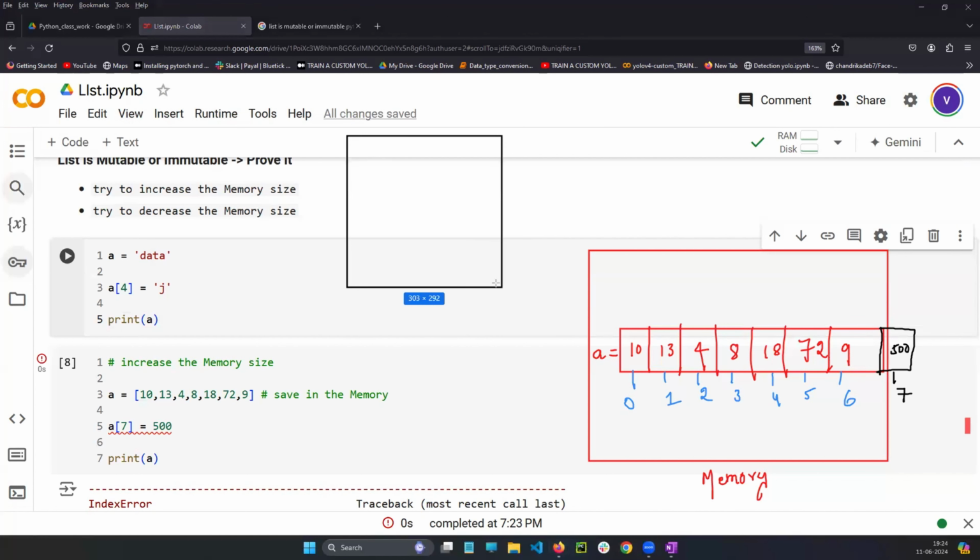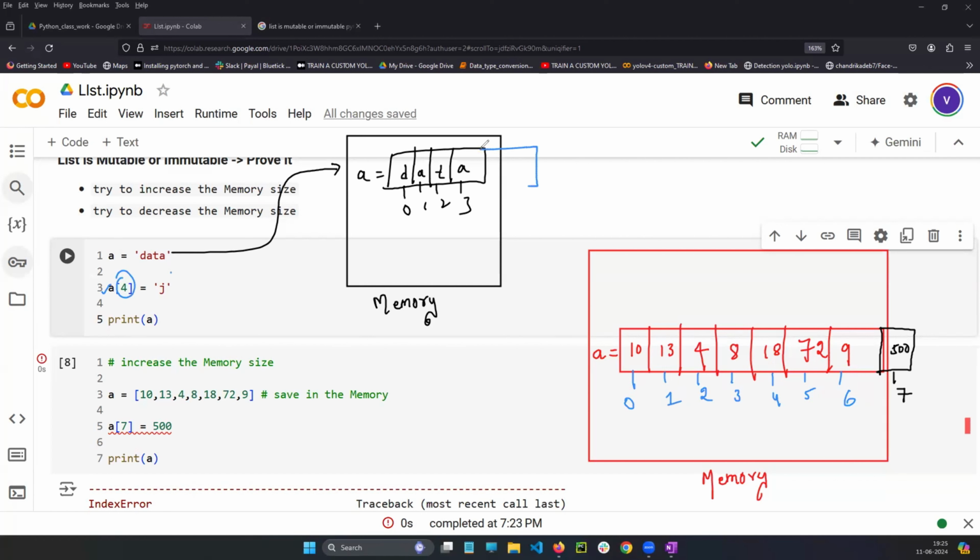So you know if this is the memory, for example, first line saving in the memory. A is equals to data, first line saving in the memory. Okay, very good. In the second line, what you are doing is you have the 0th index, first index, second index, and third index. You are trying to create the fourth index, and you are trying to fill the J in it.